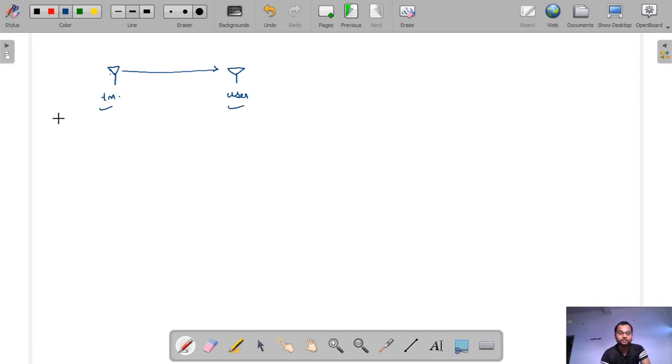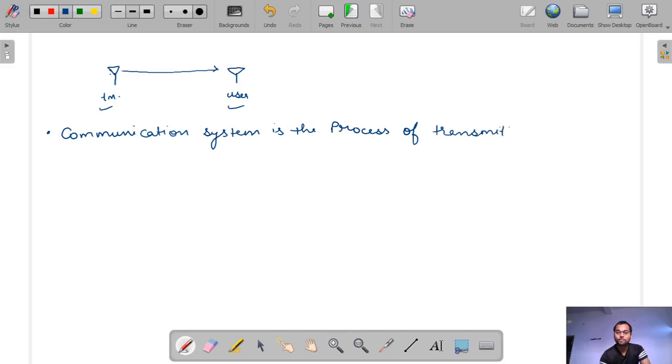So write the definition. Communication system is the process of transmitting information from one place to another.